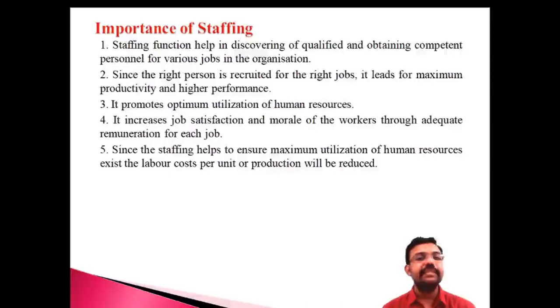And the second one is a process to appoint the right person for the right job. The maximum productivity can be ensured. Appoint the right person for the right job. With the help of this process, we can ensure the maximum productivity. And third, promote the optimum utilization of the human resource.